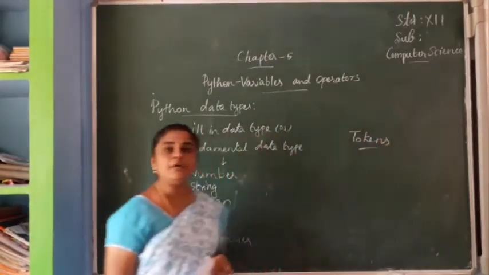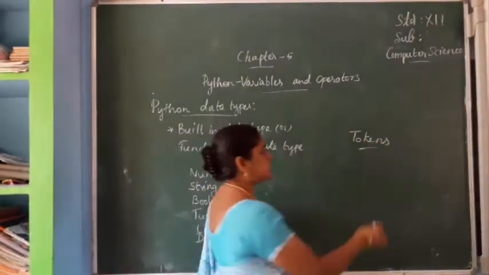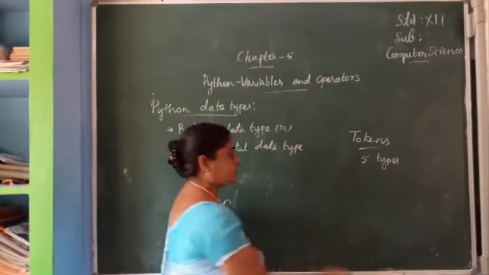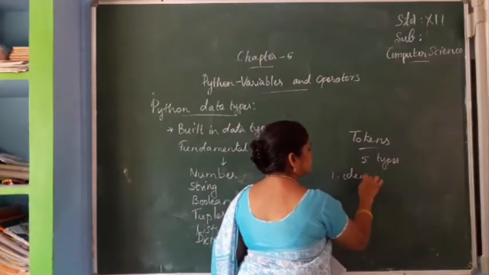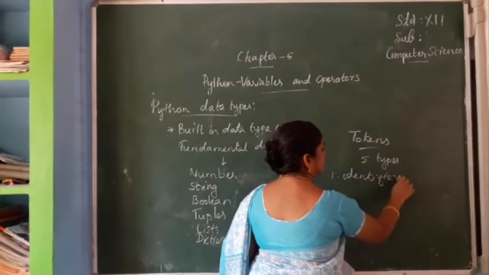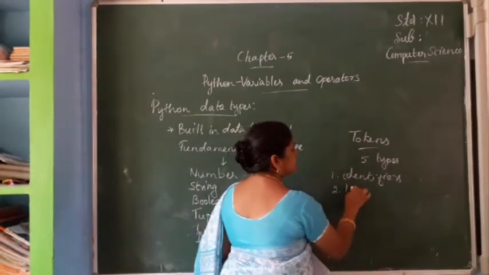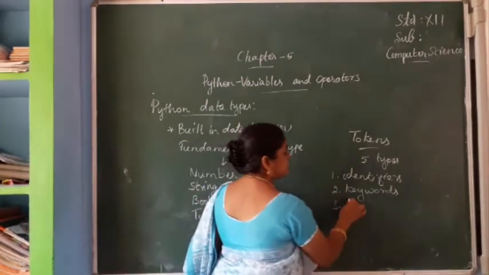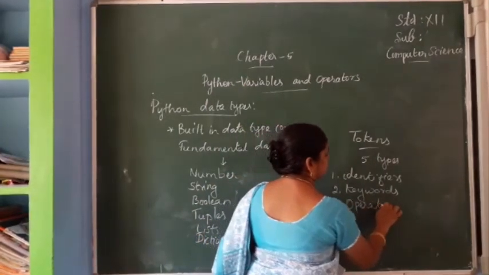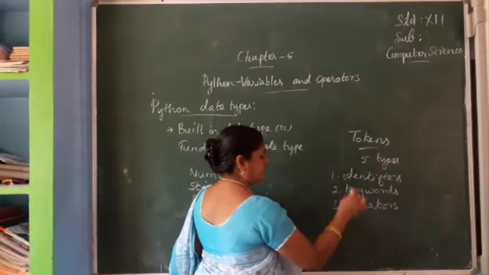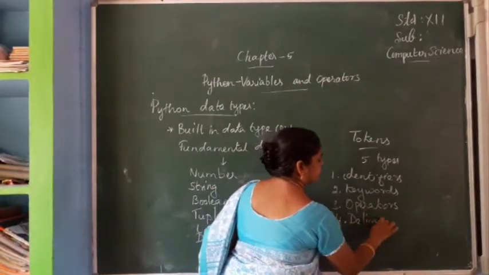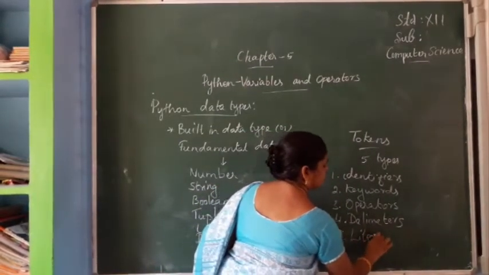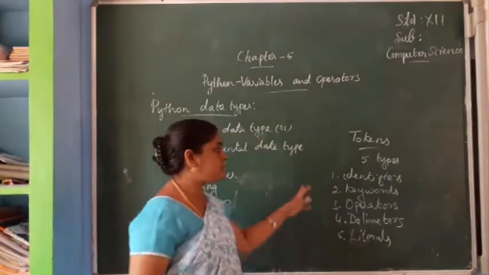Last class we studied about tokens. How many types are there in tokens? There are 5 types. Can you say what the 5 types are? First one, identifiers. Second, keywords. Third, operators. Next, delimiters. The next one, literals. These are the 5 types of tokens.